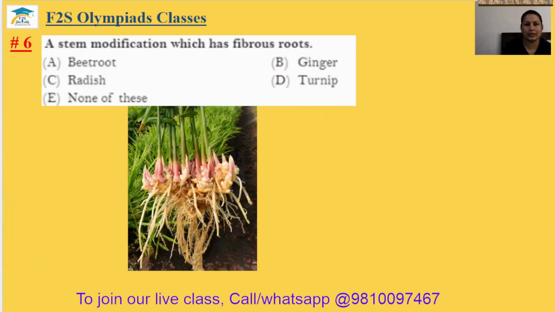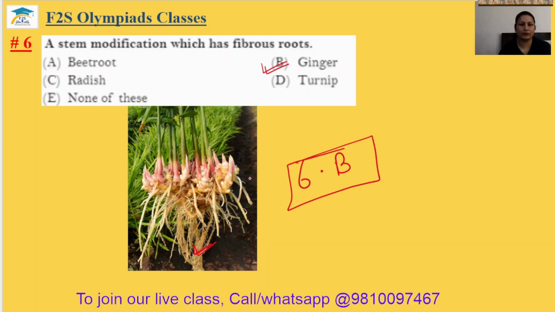Question number 6. A stem modification which has fibrous root system. Beetroot has the tap root. Ginger, this is the picture of the ginger, and you can see fibers are present here. So ginger has the fibrous root system. Radish has the tap root. Turnip has the tap root. Option B. So the sixth answer will be option B.